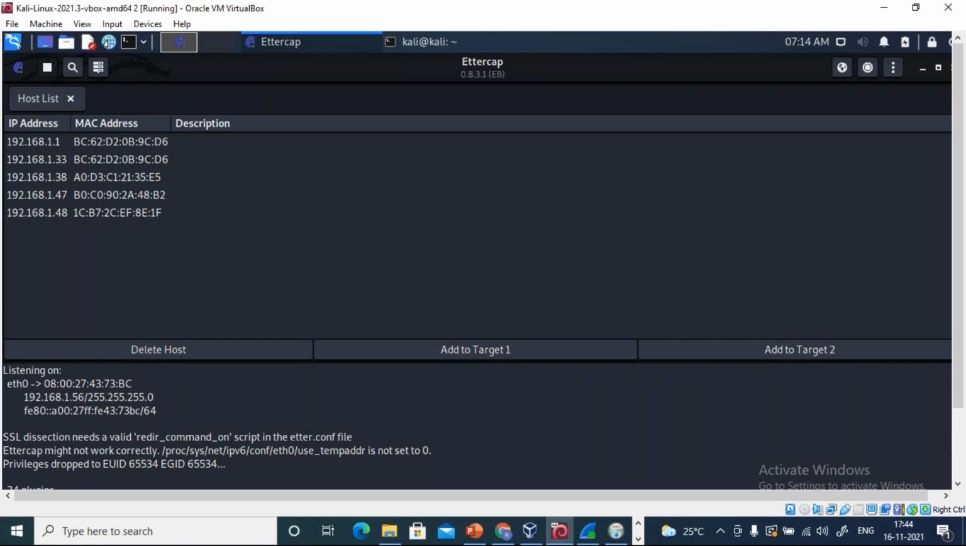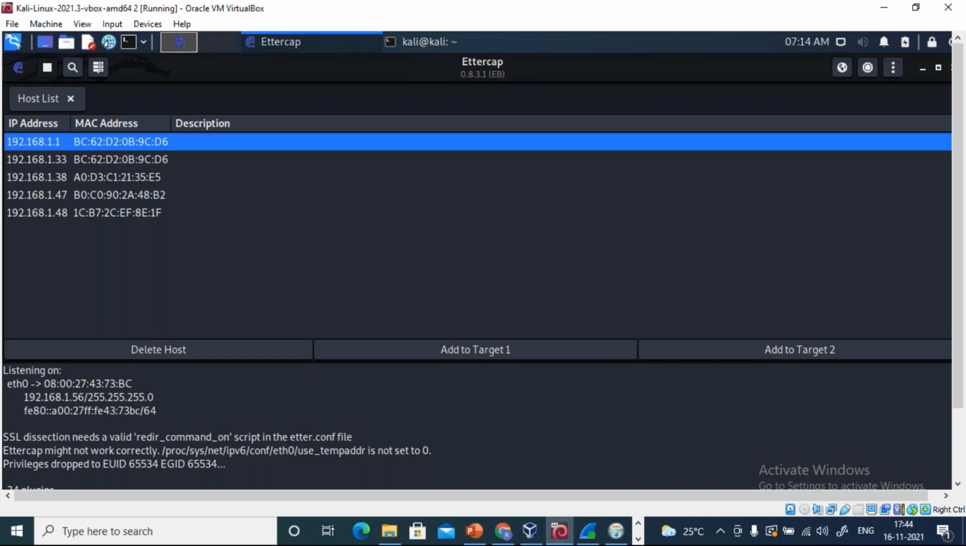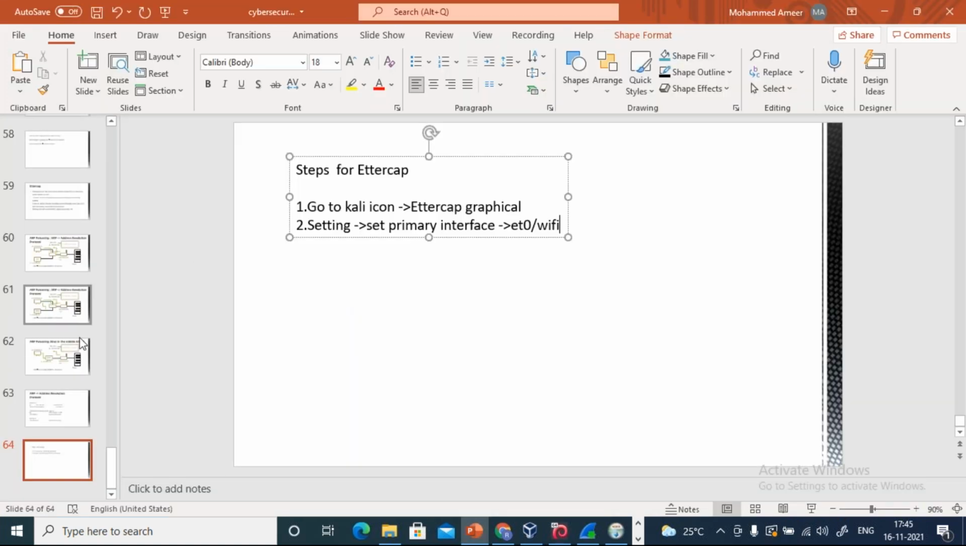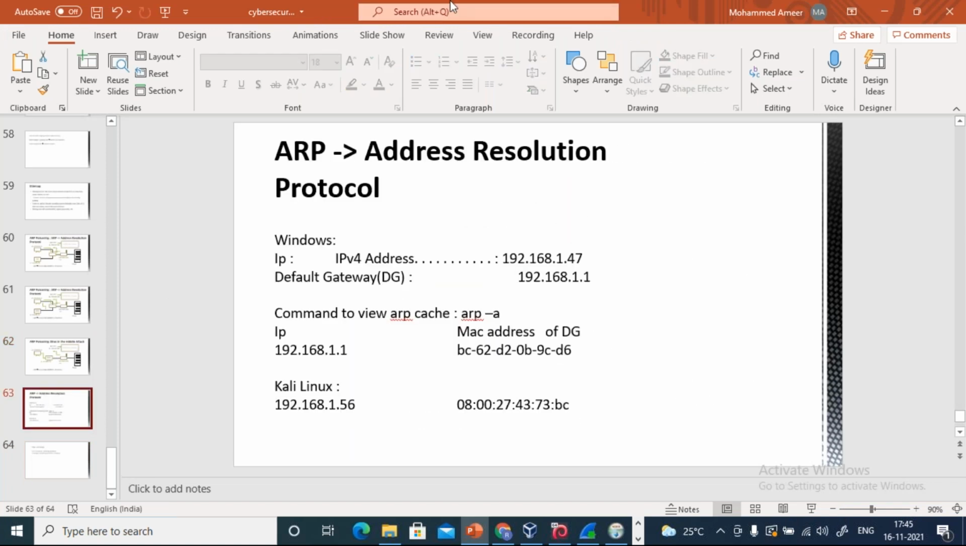I want to take the information from the router. Agree? So this one, 1.1, is our router. Yes? 1.1 is the default gateway router. So this one we want to pull.